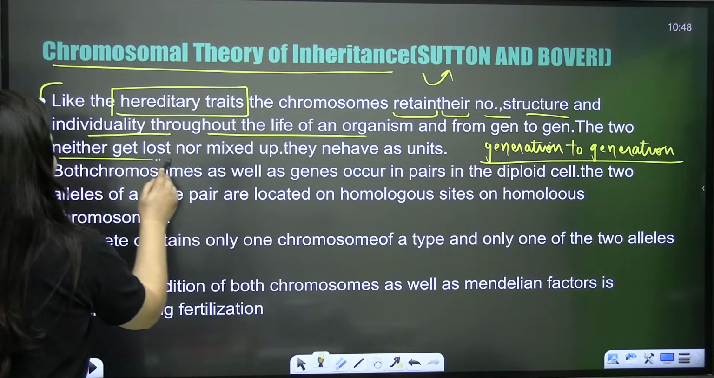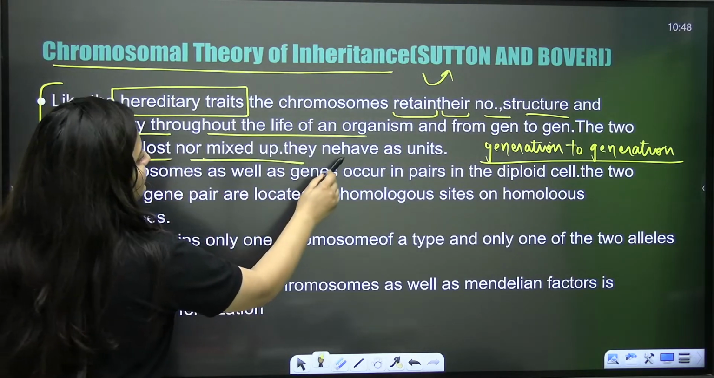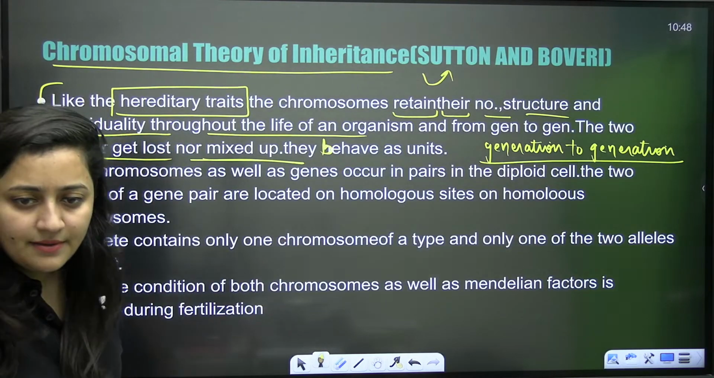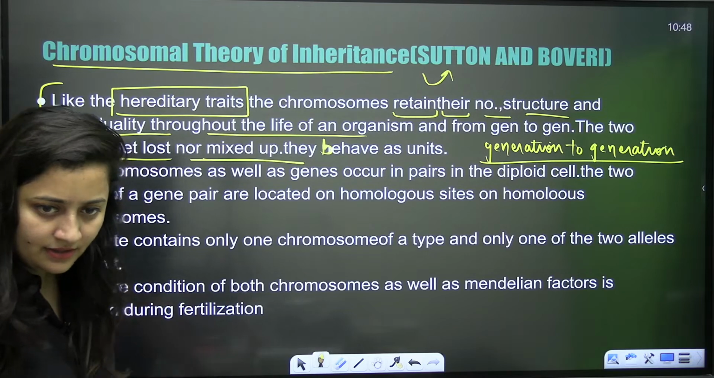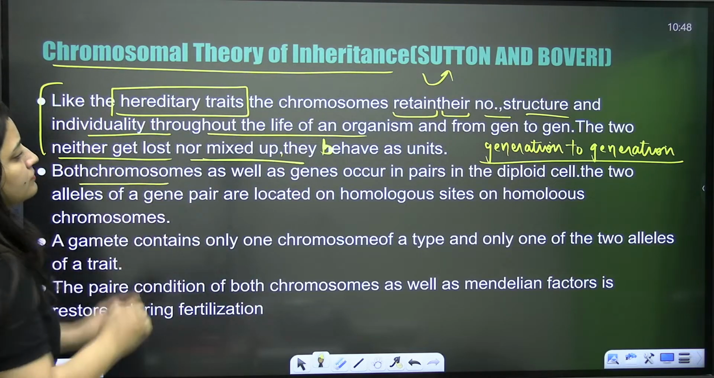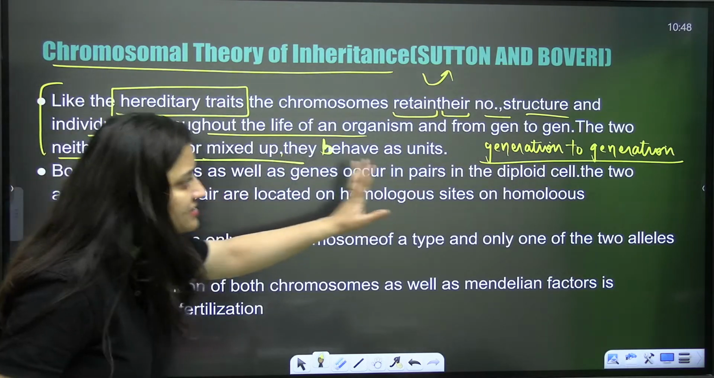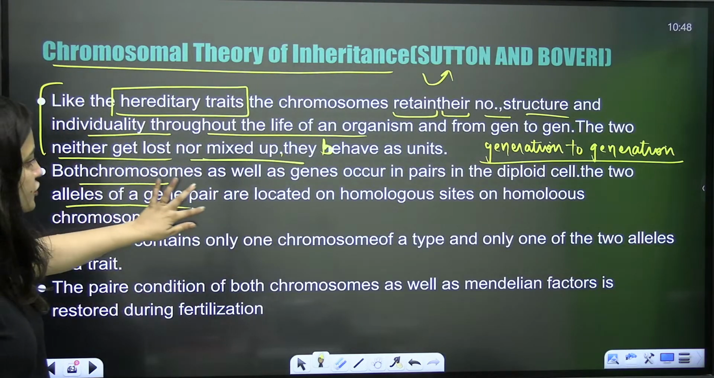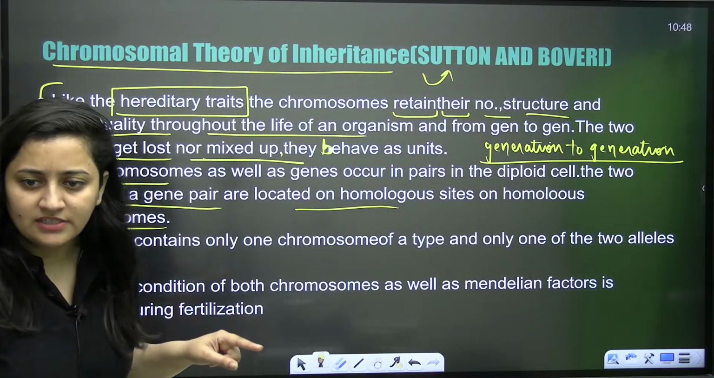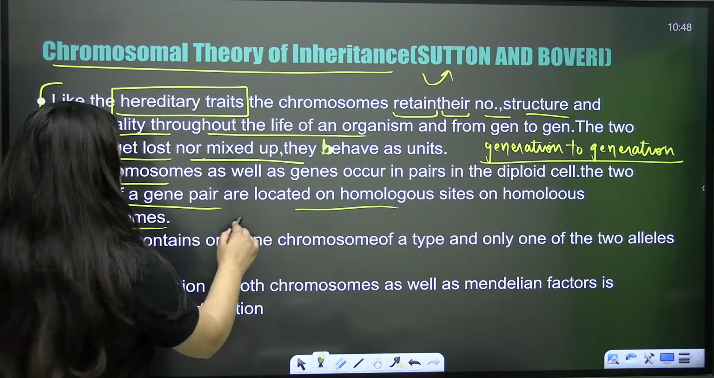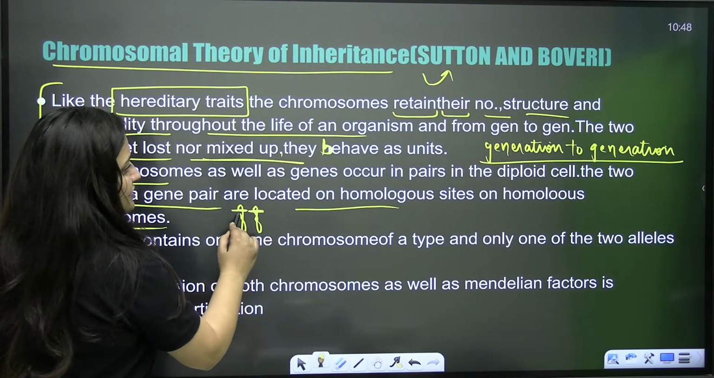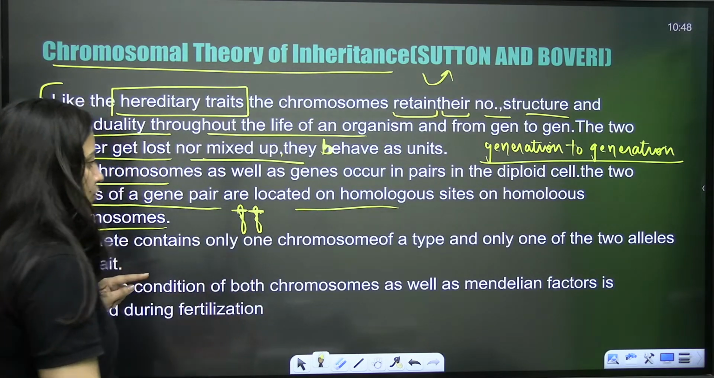So they neither get lost nor mixed up. They behave as units, right? That's how you can compare your genes and the chromosomes. Next, both chromosomes as well as genes occur in pairs in a diploid cell. The 2 alleles of a gene pair are located on homologous sites on homologous chromosomes. Understood? When you are talking about genes, they are occurring in pairs, so they are present on homologous sites.